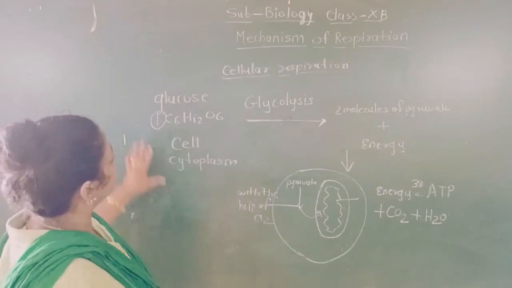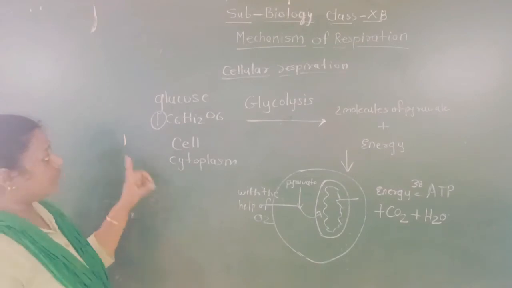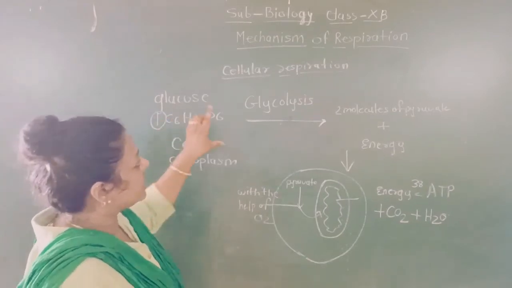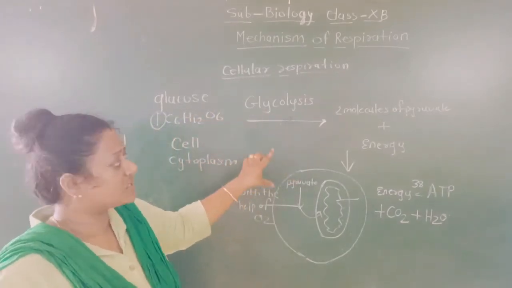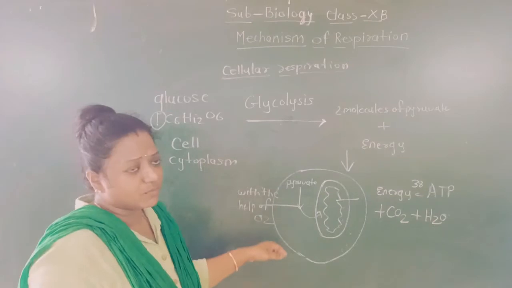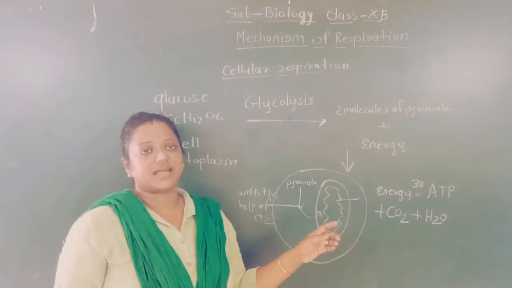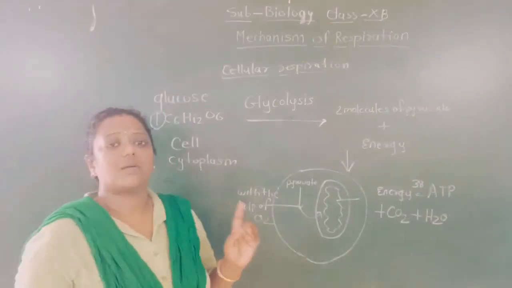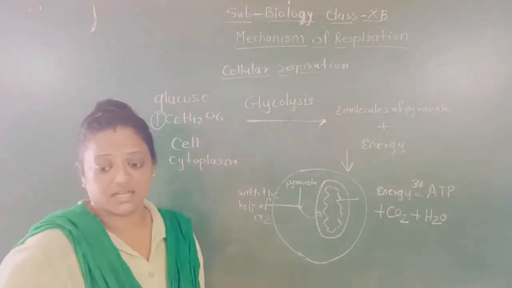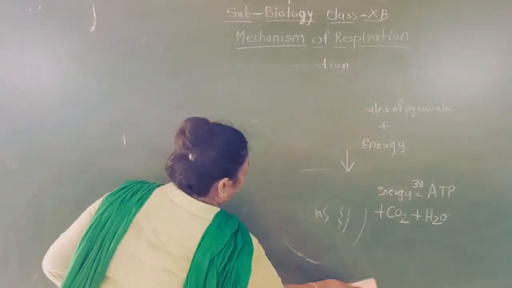One more time I would like to repeat. This is glucose, C6H12O6, meaning 6 carbon atoms, one molecule of glucose. This process takes place in the cytoplasm of the cell. Breaking down of the glucose takes place in the cytoplasm to form two molecules of pyruvate along with some amount of energy, and the pyruvate molecule with the help of oxygen in the mitochondria will prepare the energy, that is 38 ATP, along with carbon dioxide and water. I hope you understand.